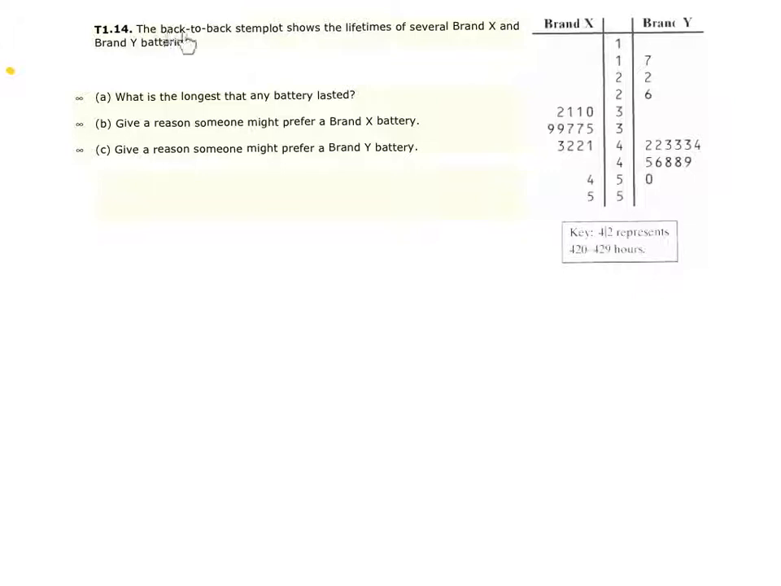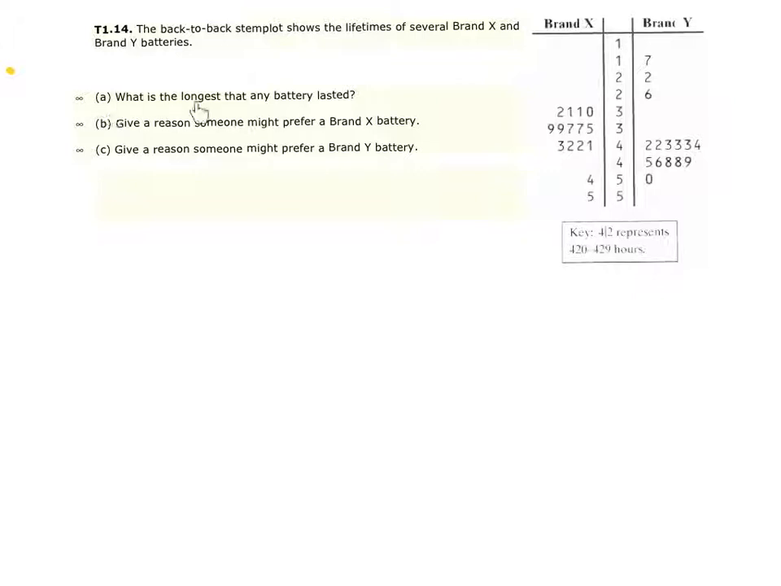Question 14. The back-to-back stem plot shows the lifetimes of several brand X and brand Y batteries. So here we have kind of a back-to-back. If we're looking at this, let's look at the key. 4-2 represents 420 hours. So careful, if we look at this for 1-7 for brand Y, that would be 170 minutes. So that's what we're seeing here. Here would be 220 minutes. Going backwards here, this 3-0 would be 300 minutes, so that's how we would read it.